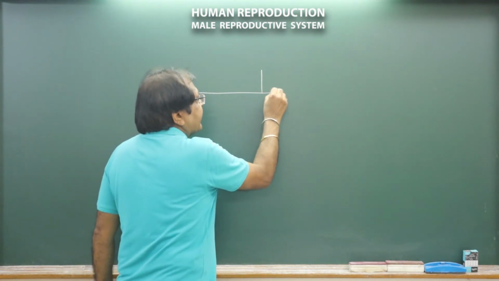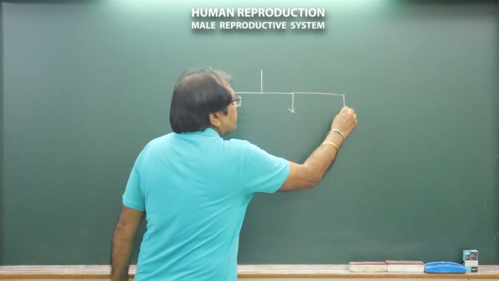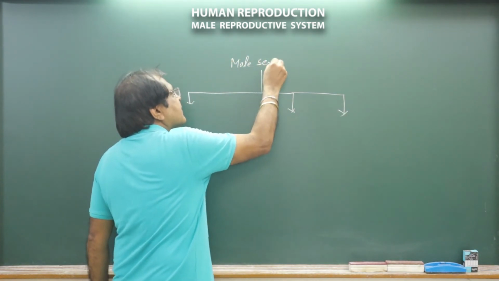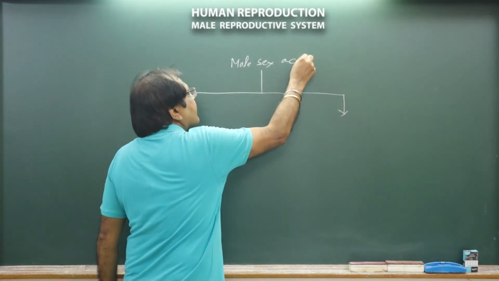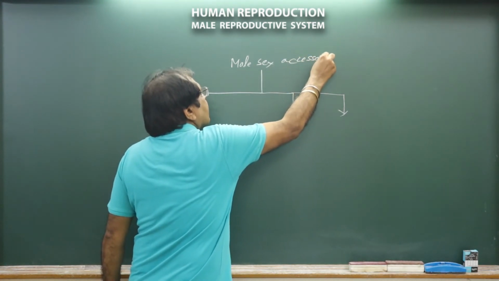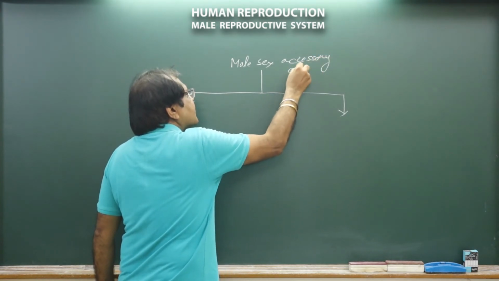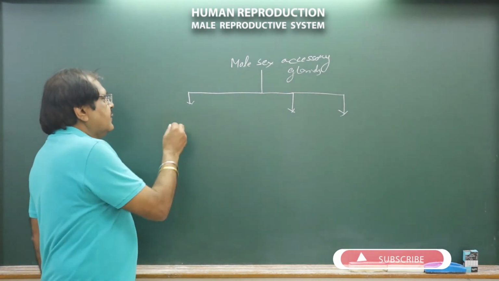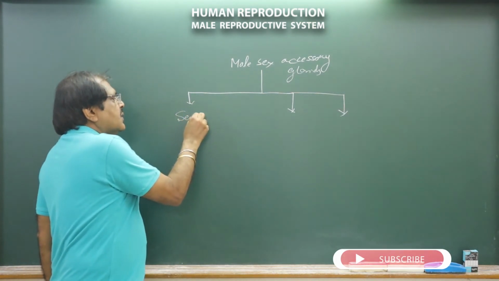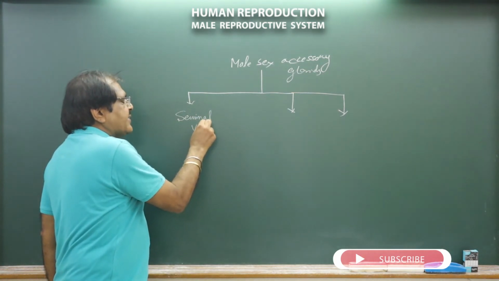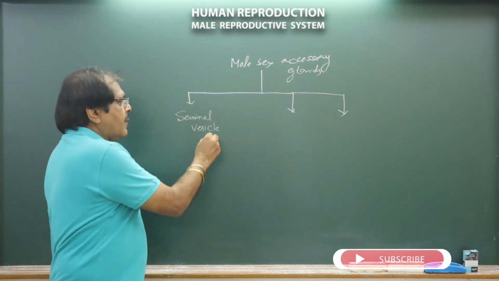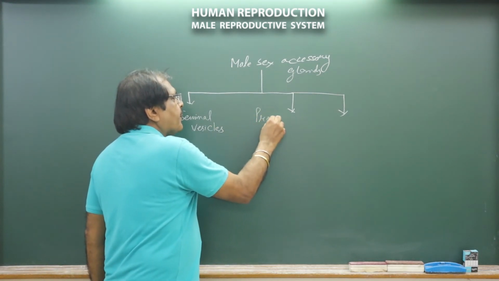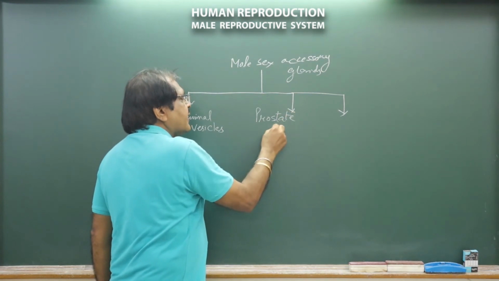The male sex accessory glands are of three types. Number one, seminal vesicles. Number two, prostate gland.